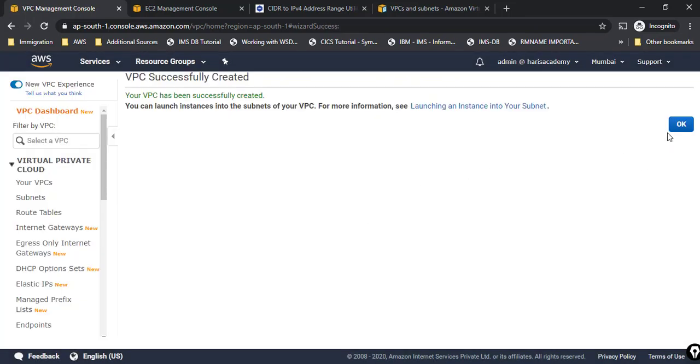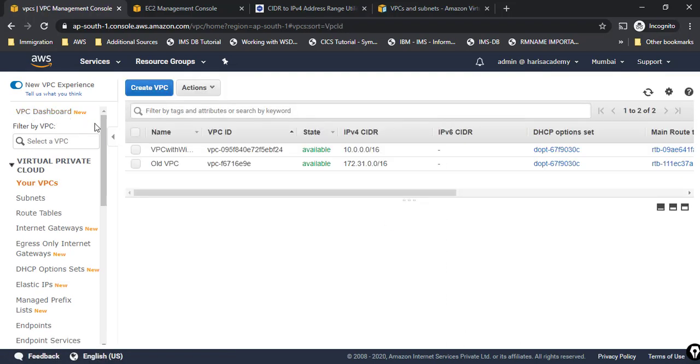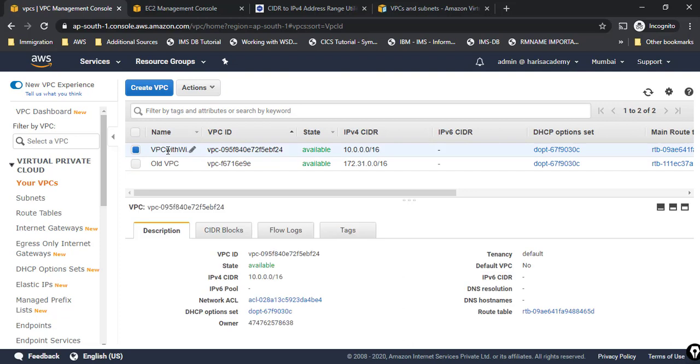So now it is successfully created. Now I'll click on OK, and then we'll go to VPC dashboard. So this is the VPC which I have created. When I click on this, I can see default options have been set. The route table is also set. Let me copy this VPC ID and then see how many subnets have been created for this. So now I am in Mumbai region.